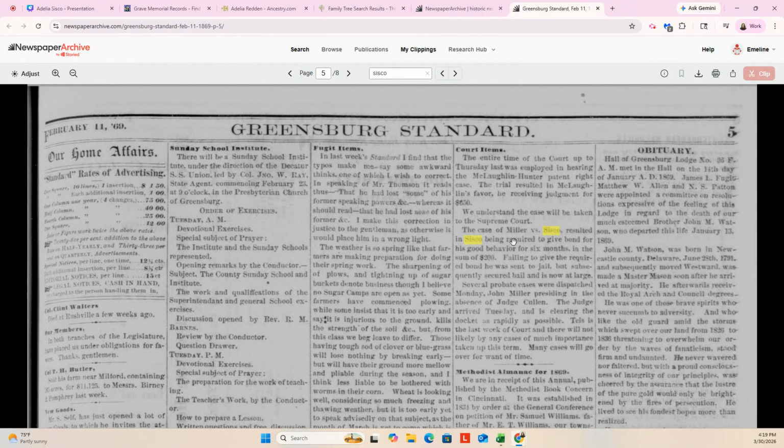Okay, so it looks like we've got the case of Miller versus Sisco resulted in Sisco being required to give bond for his good behavior for 6 months in the sum of $200. Holy cow. Seems like a lot of money. Failing to give the required bond, he was sent to jail, but subsequently secured bail and is now at large. Interesting.